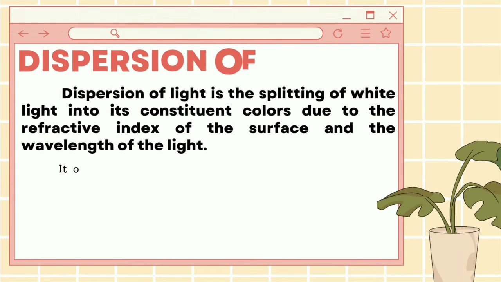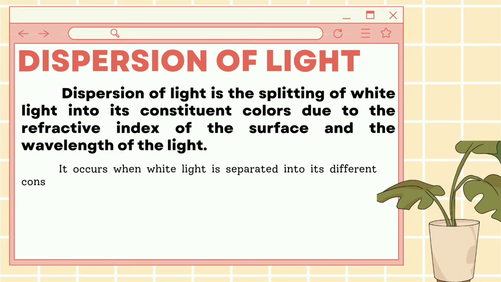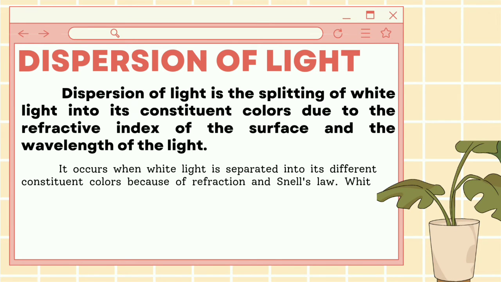Dispersion of light is the splitting of white light into its constituent colors due to the refractive index of the surface and the wavelength of the light. It occurs when the white light is separated into its different constituent colors because of refraction and Snell's law.